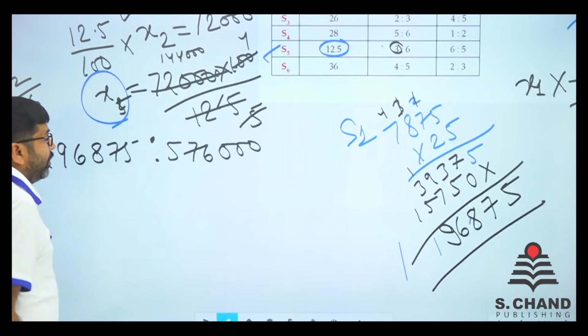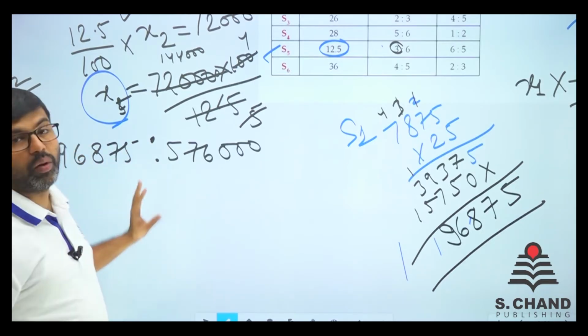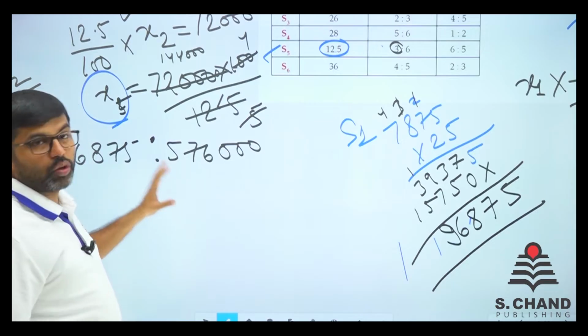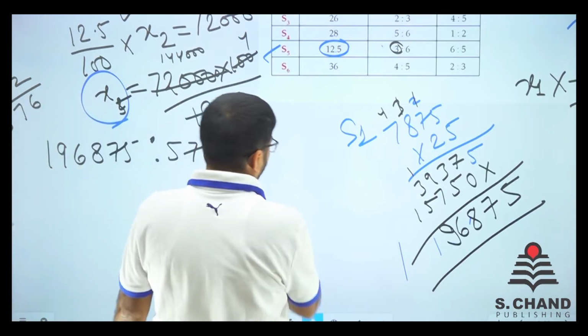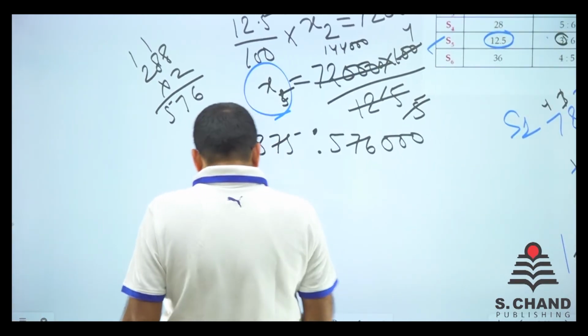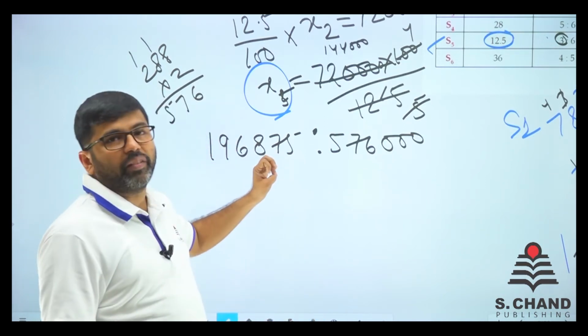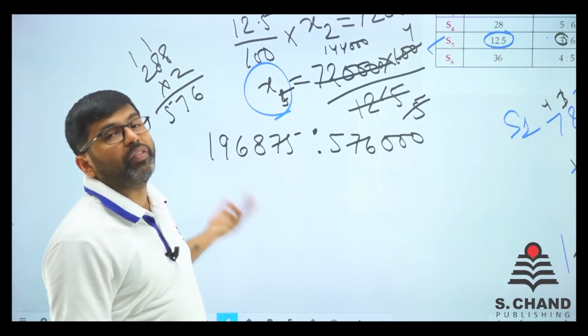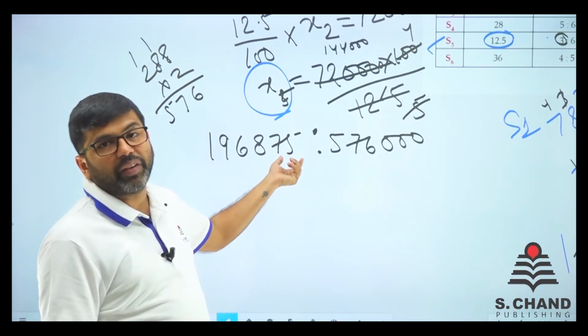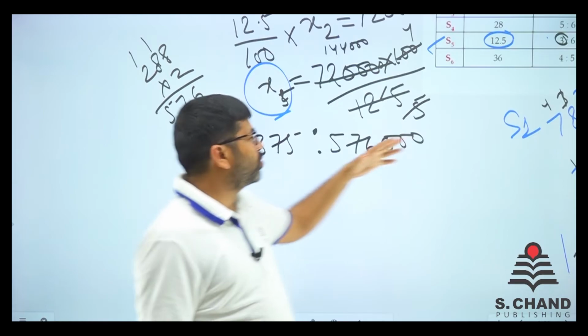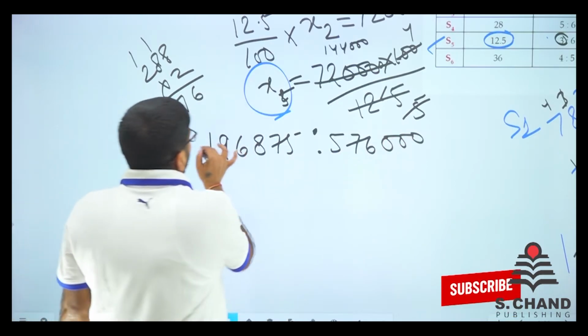196875. We have to find out the ratio of this, right? Let's see what we can do. What we can do is initially we divide by 25. Why? Because 25 has 75 in it and the double zeros are in. So 25 से बहुत easily हो जाएगा.